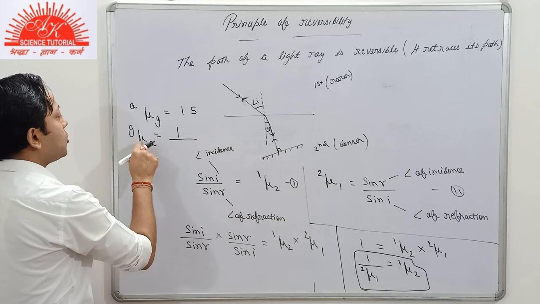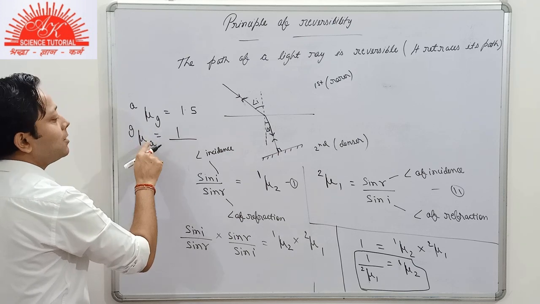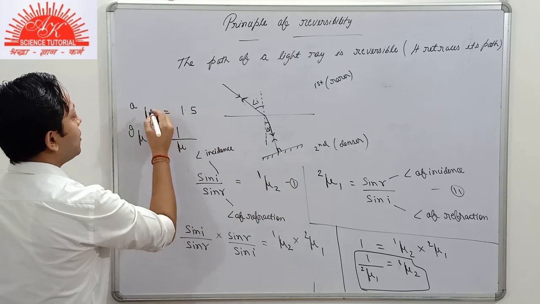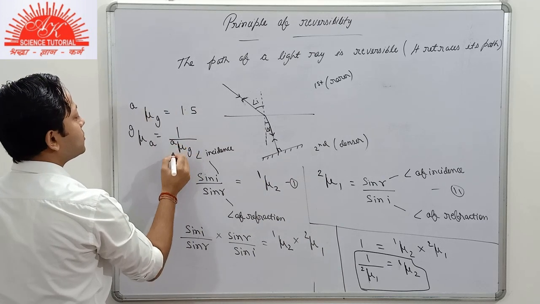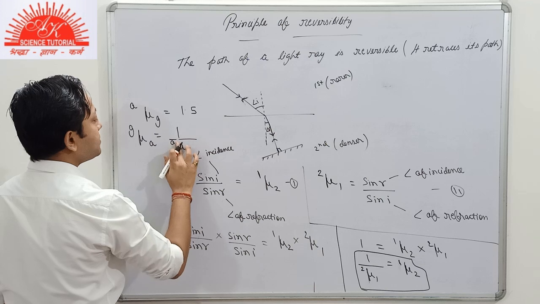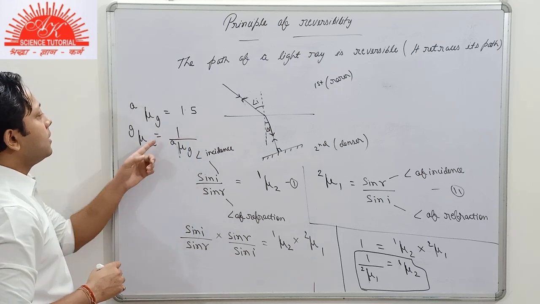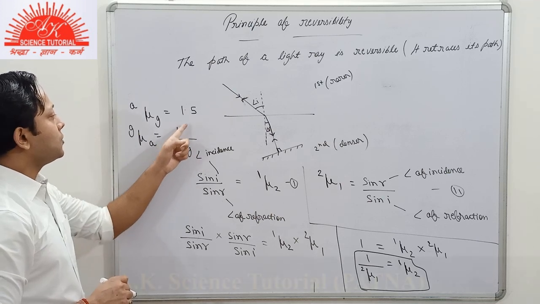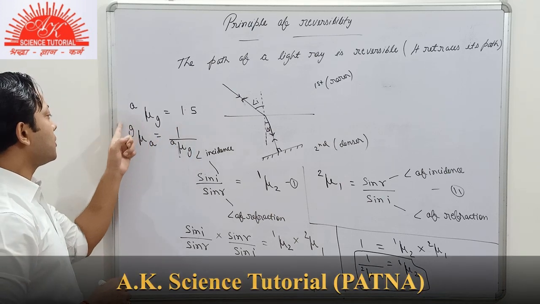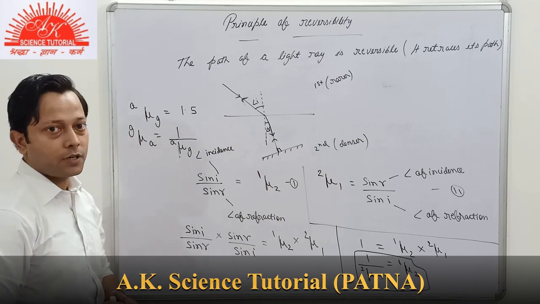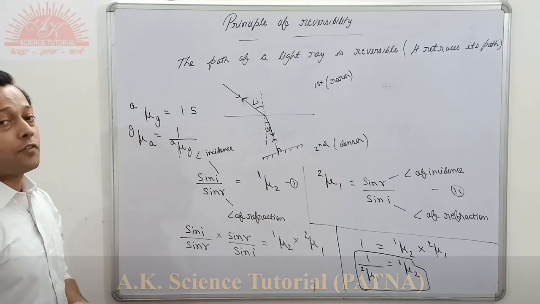The refractive index of air with respect to glass will be the reciprocal of the refractive index of glass with respect to air. So it's very simple. You know the refractive index of glass with respect to air, that is given to you, so you can find the refractive index of air with respect to glass. It is the reciprocal of it. I think it must be very, very clear to you.